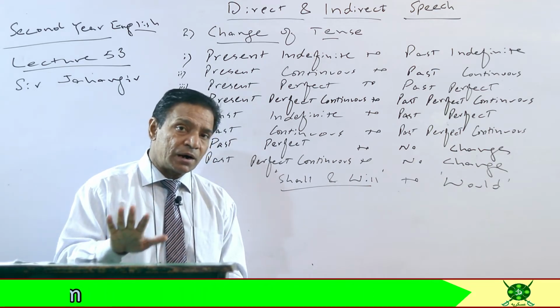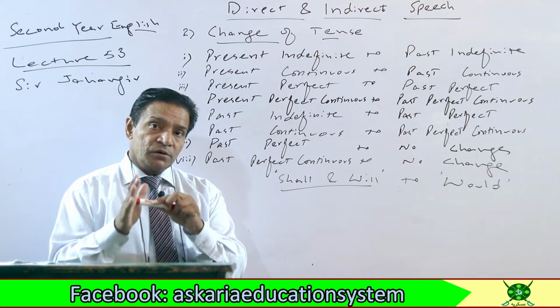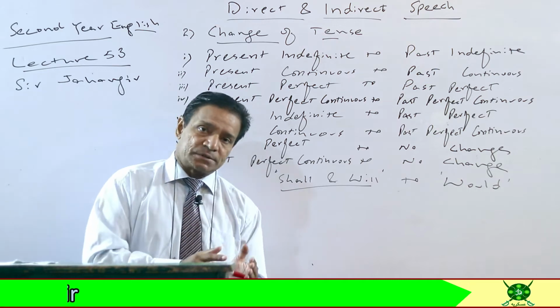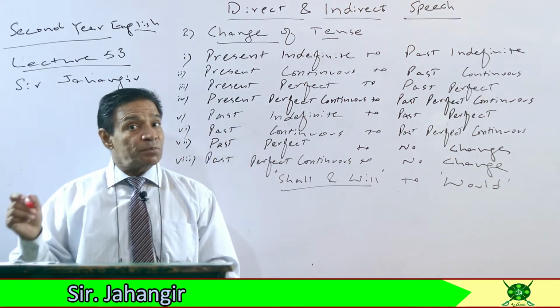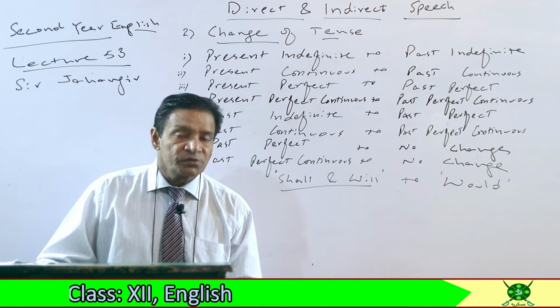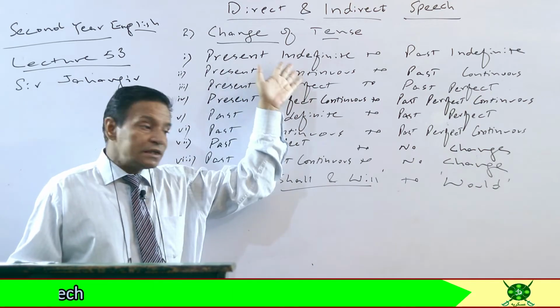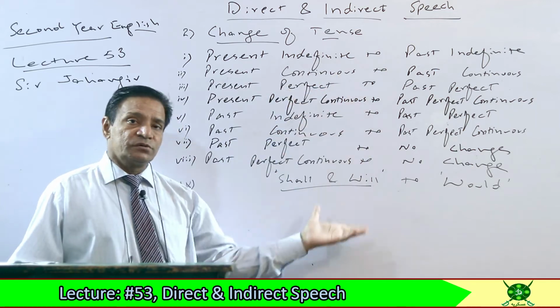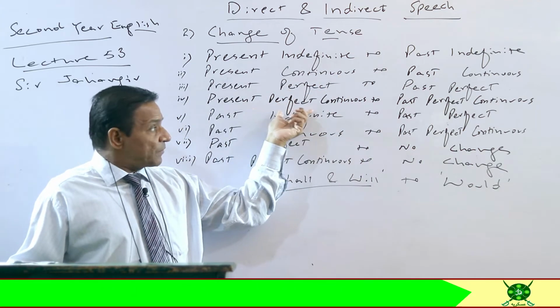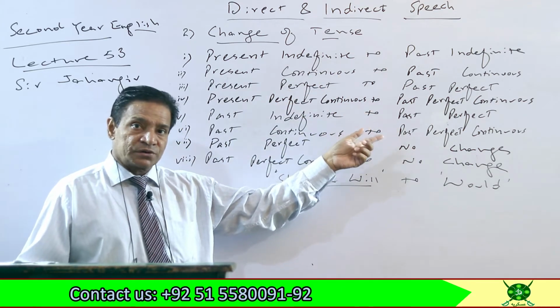Remember, whenever reporting speech is past, the tense of reported speech will be changed according to these rules.